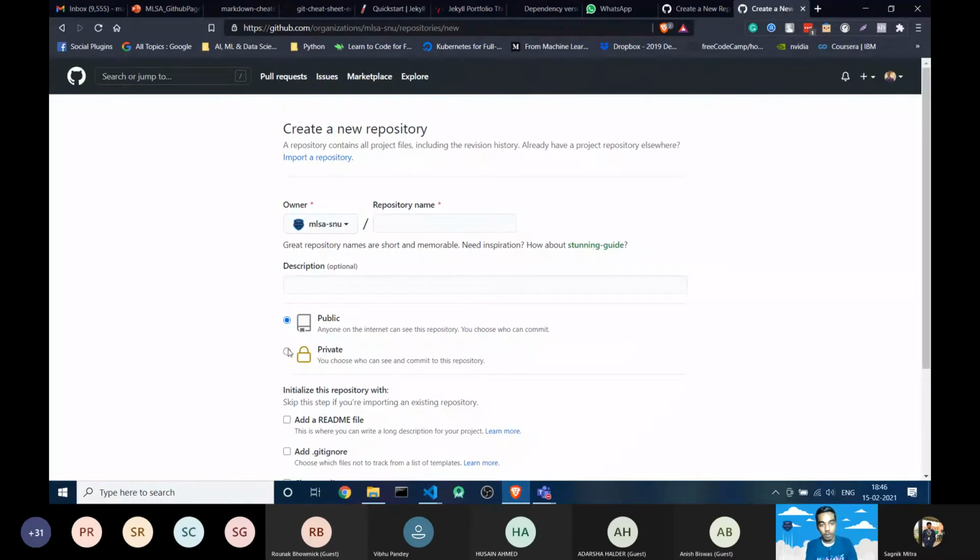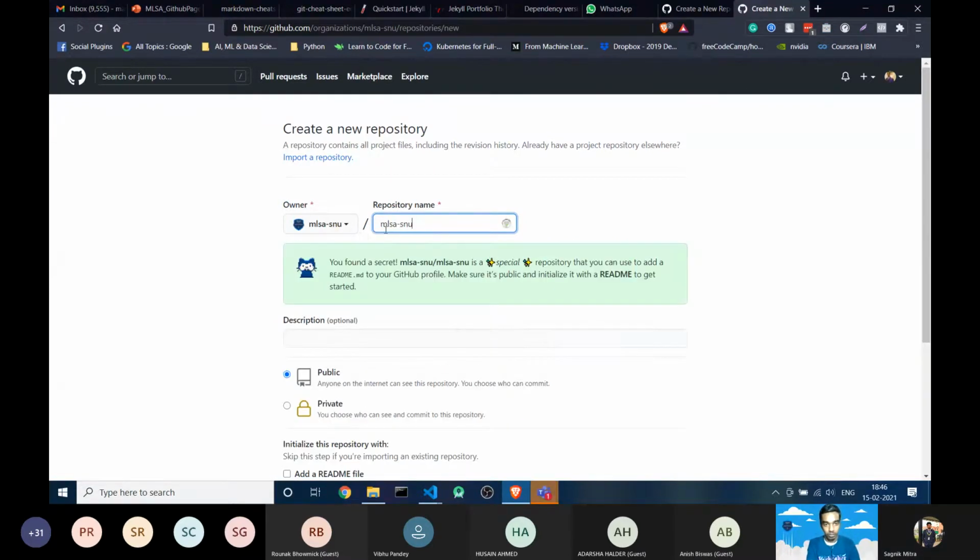Keep it public or private, it's up to you. If you want to show the code to the world, there's no problem, you can keep it public. For now I am doing it public. For the repository name, you have to write your whole username. For example, my username here is mlsa-snu. You can see it's showing a special repository, but this is not what we are using.